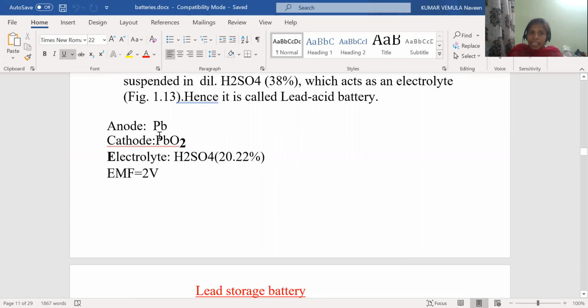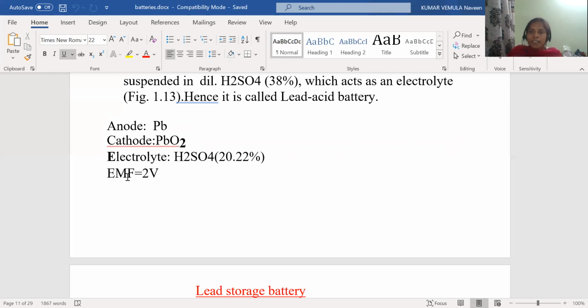So now maybe we are clear which is acting as anode and which is acting as cathode. Lead is acting as anode, lead oxide is acting as cathode, the electrolyte is sulfuric acid, and one cell releases 2 volts of EMF. This is about the discharging process. Whatever I'm explaining now is in the discharging process, not in the recharging.